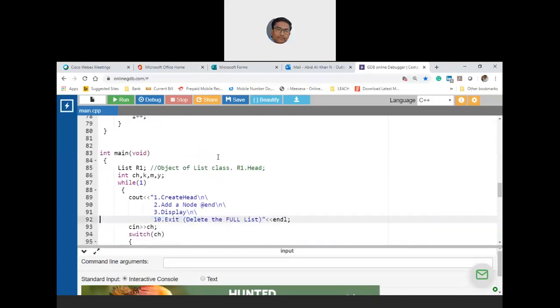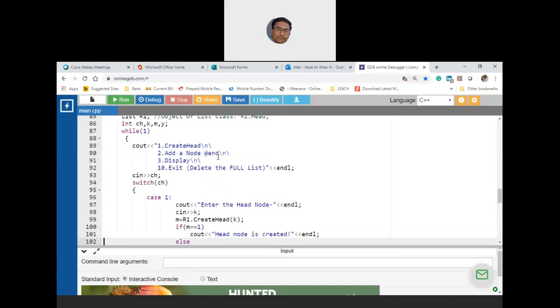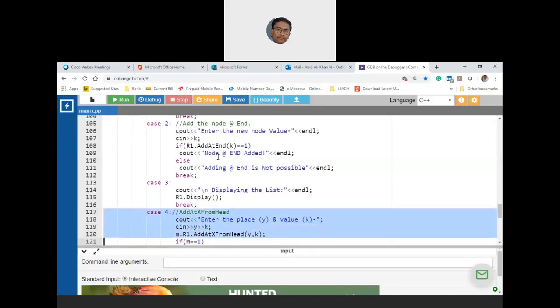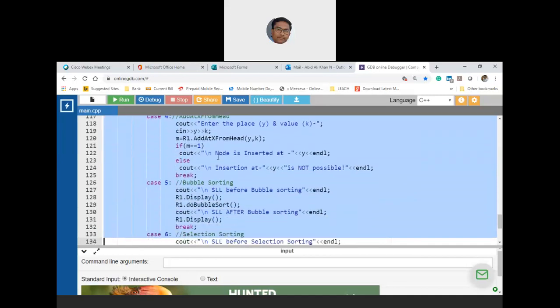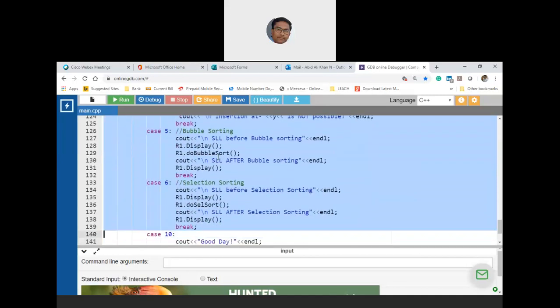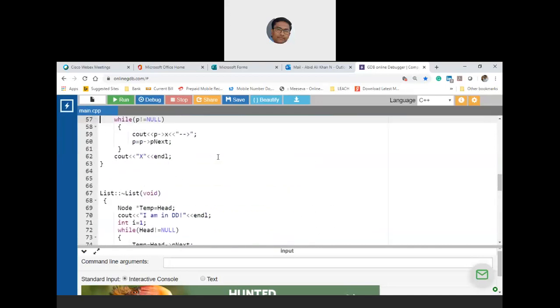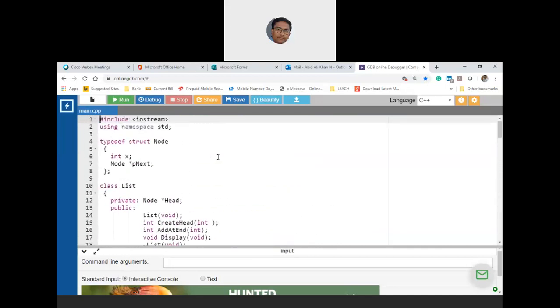So other than 1, 2, 3, and 10, I have to delete the other cases. Let us ensure that this is executing properly, and then we will attach this entire class, starting from class at line number 10, to the STL.